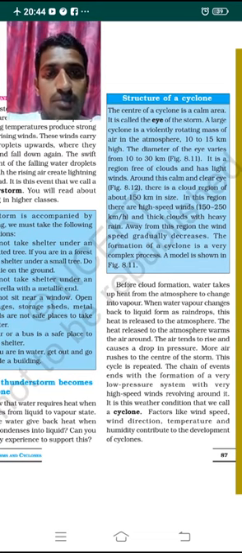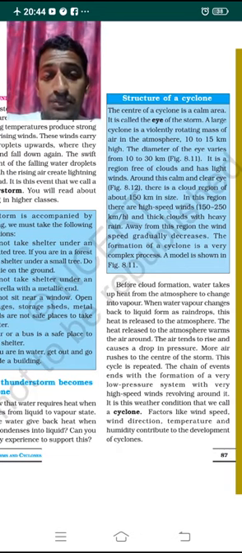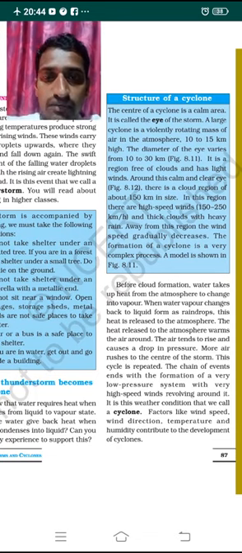Around this calm and clear eye, there is a cloud region of about 150 kilometers in size. In this region, high speed winds of 150 to 250 kilometers per hour are blowing, with thick clouds and heavy rain. Away from this region, the thick clouds and heavy rain gradually decrease, and the wind speed gradually decreases. The formation of a cyclone is a very complex phenomenon.